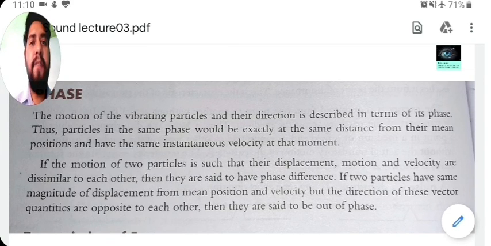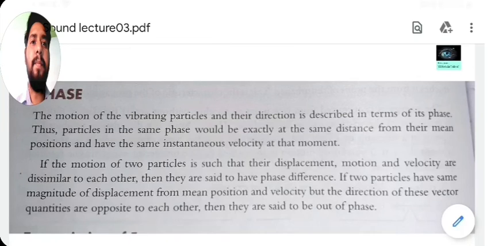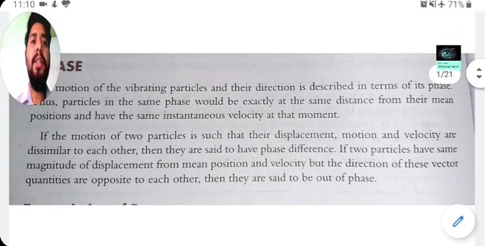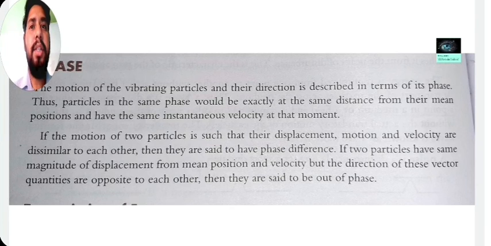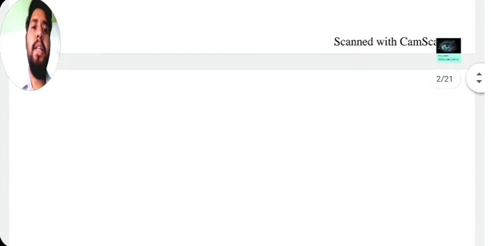So what is phase? As you already heard about this word in your previous classes, the motion of vibrating particles and their direction is described in terms of phase. Thus particles in the same phase would be exactly at the same distance from their mean positions and have the same velocity at that moment. Let's see this figure.